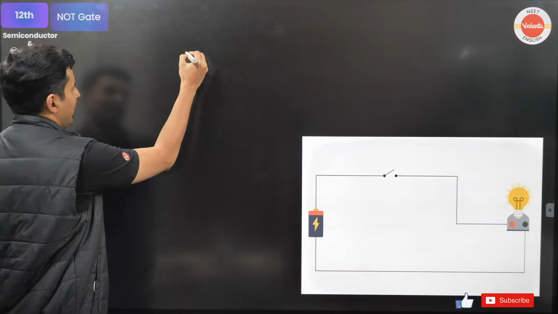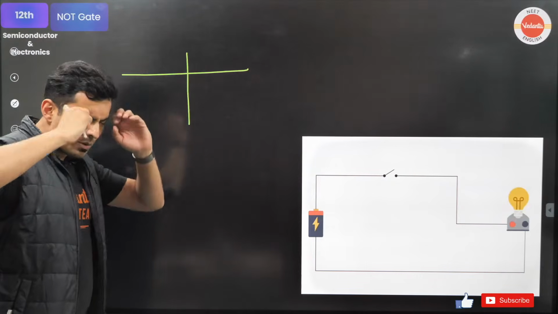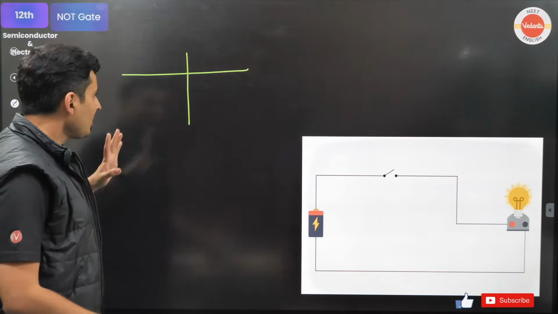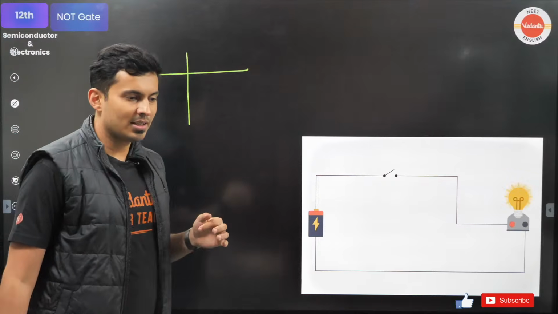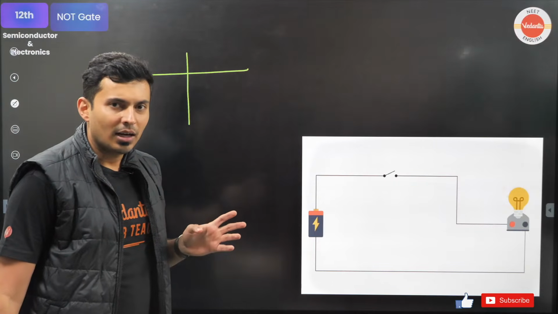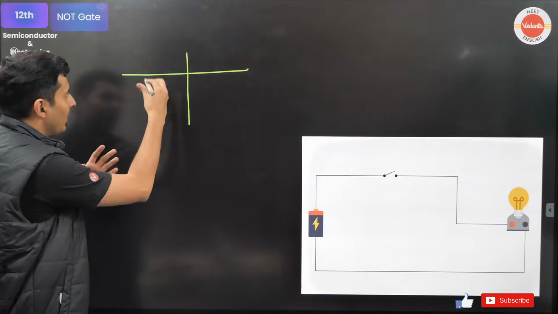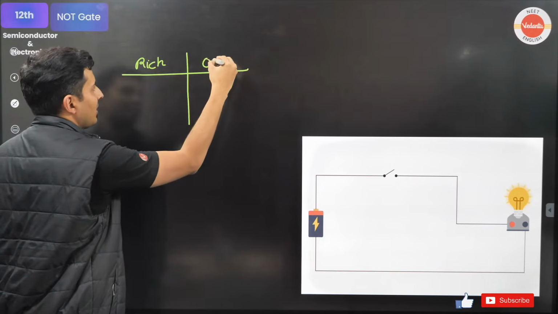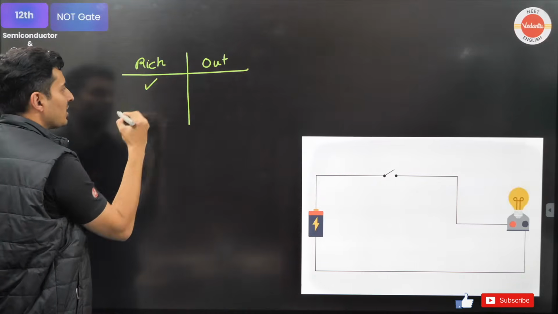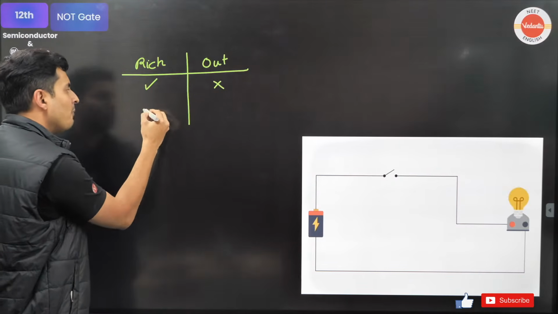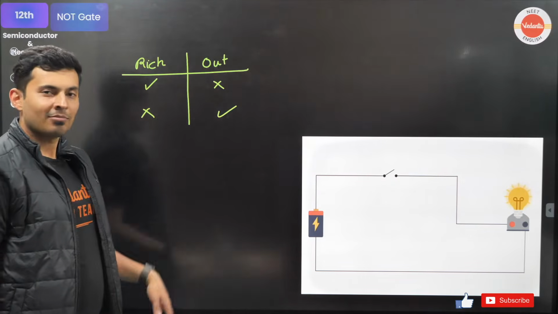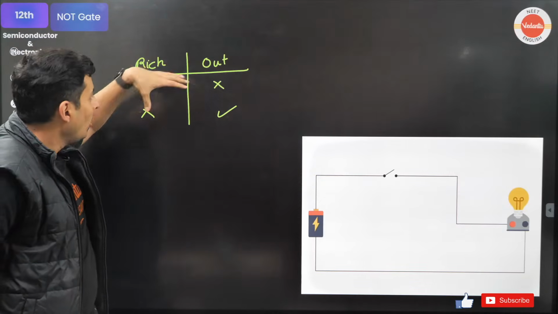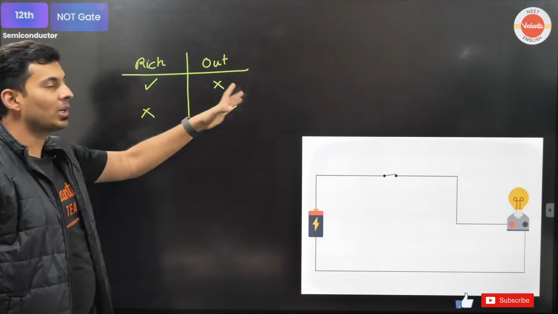It's exactly the opposite of whatever is there. Imagine Champa says, let's say she sees if Pandu is rich. If Pandu is rich, okay, this is the output. She says if Pandu is rich, I will not marry. If Pandu is not rich, then I will marry. Exactly opposite. She's checking something, and if that is true, then the outcome is false. If that is false, the outcome is true.